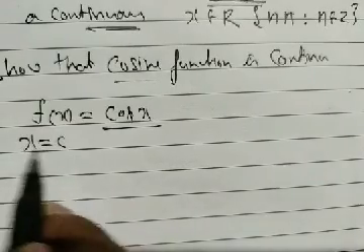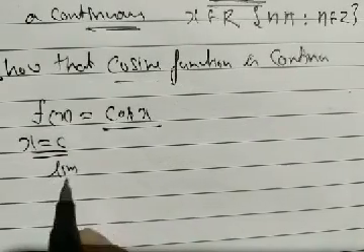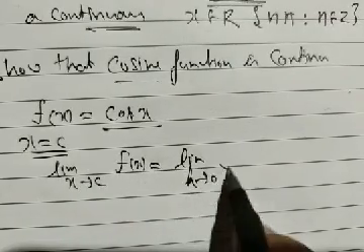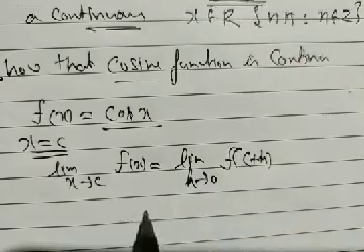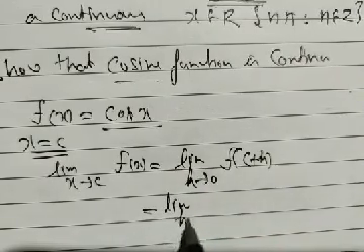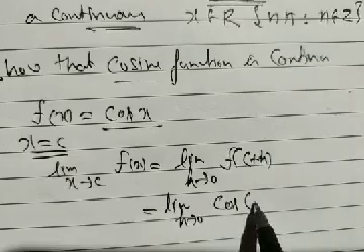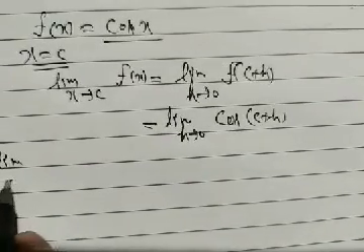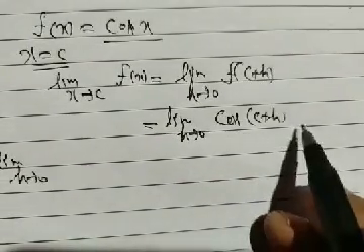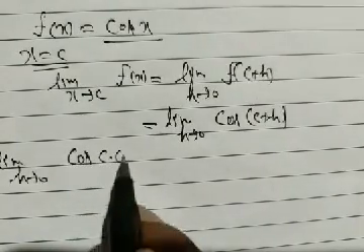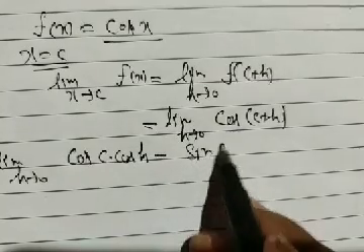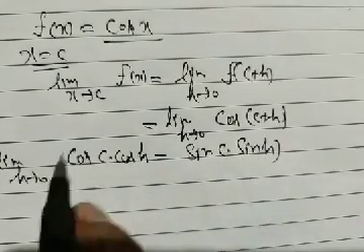We take x = c as an arbitrary point. Limit x tends to c, f(x) equals limit h tends to 0, f(c + h), which is limit h tends to 0, cos(c + h). What is the formula of cos(a + b)? Cos a into cos b minus sin a sin b.